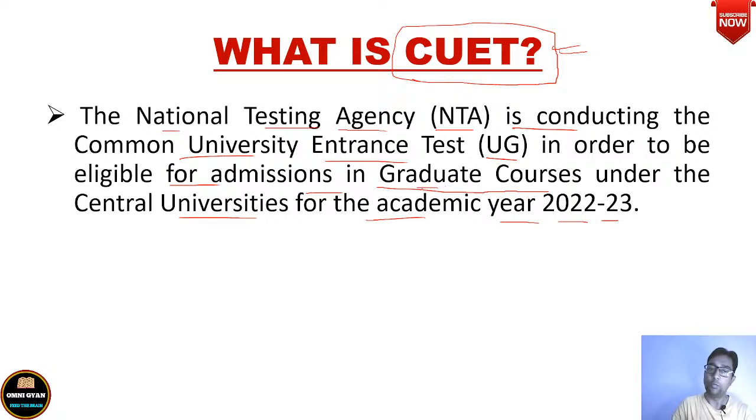In whatever subject you wish to take your honors, or whatever field of studies you want to pursue, for that you will have to clear this CUET. इस CUET को पास किए बिना आप ग्रेजुएट कोर्सेज में एडमिशन नहीं ले सकते. You cannot take admission into graduate courses until and unless you qualify this exam called CUET.